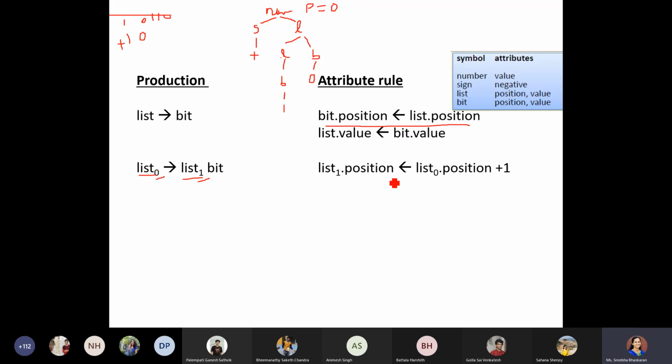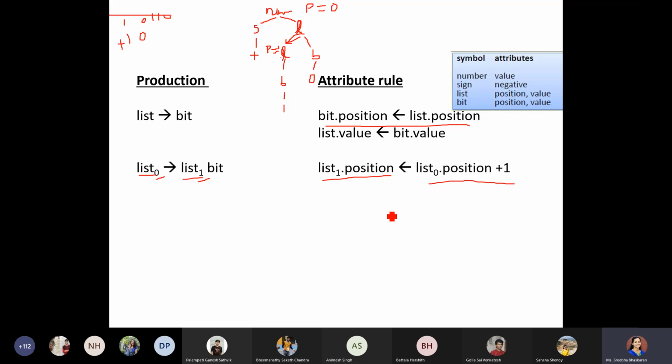So what I am doing is incrementing the position of the root node, this L, whatever position I had. Right now it is having 0. It has to be incremented, so that when it reaches this part, the position should become 1. So how does it become 1? I make list 0 dot position plus 1, and it is assigned to list 1.